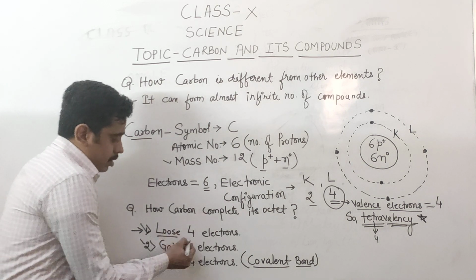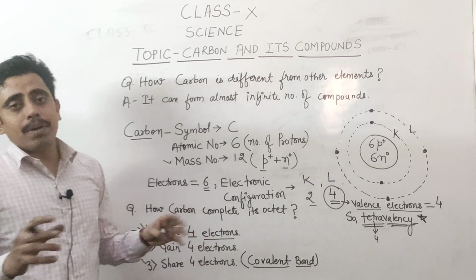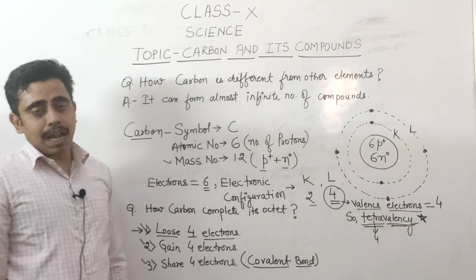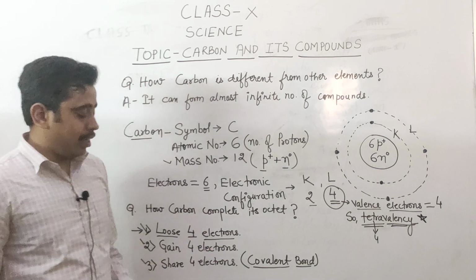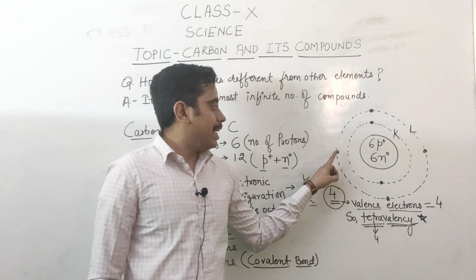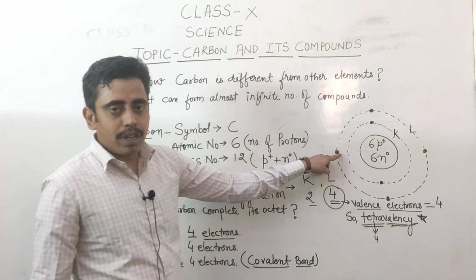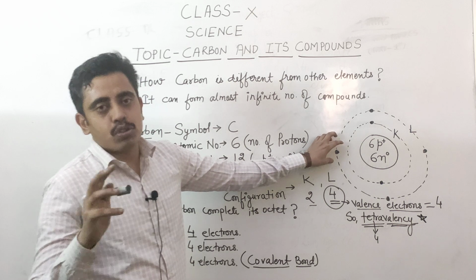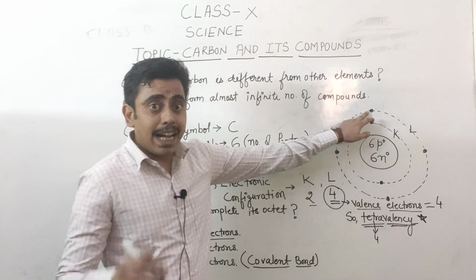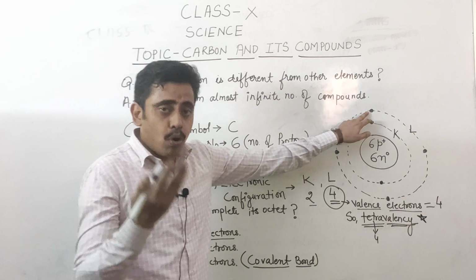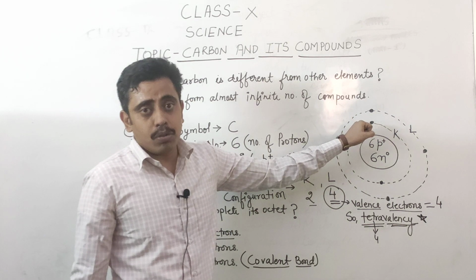As you know, students, losing of electron takes so much of energy. If an atom has to lose the electron, it takes huge amount of energy. Suppose this atom loses 1 electron, then it will take lots of energy. If it will lose the other electron, then it will take double the energy to lose the 2 electrons.